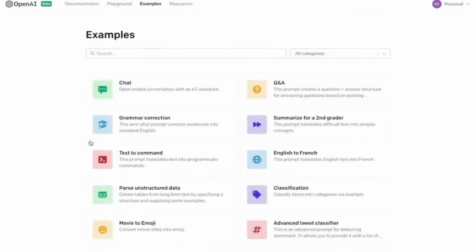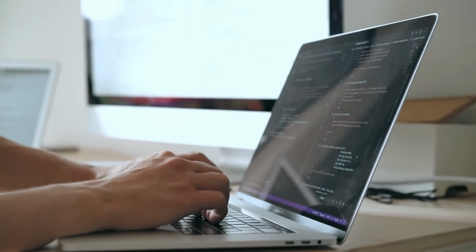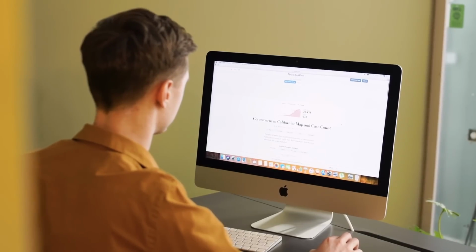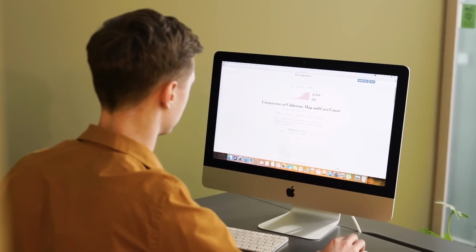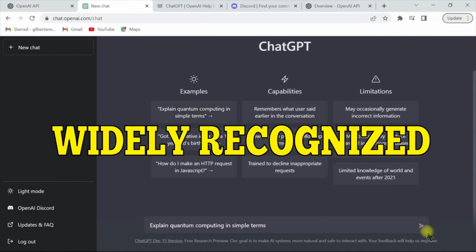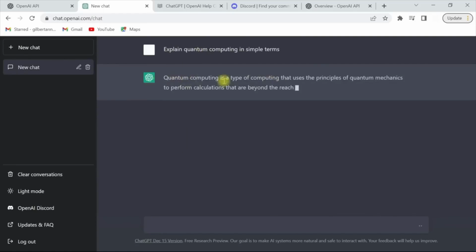What is AI ChatGPT? AI ChatGPT, on the other hand, is a large language model developed by OpenAI. Like Bard AI, it has been trained on a vast amount of text and code, allowing it to possess similar capabilities such as text generation, language translation, creative content writing, and the ability to provide informative responses to questions. AI ChatGPT is widely recognized for its versatility and effectiveness in natural language processing tasks.